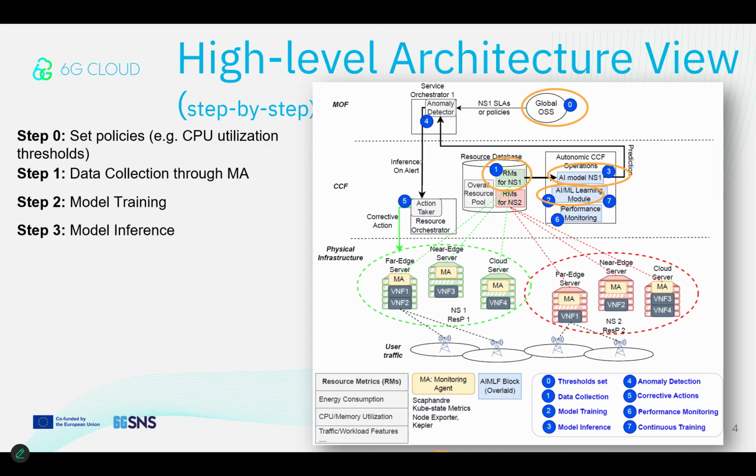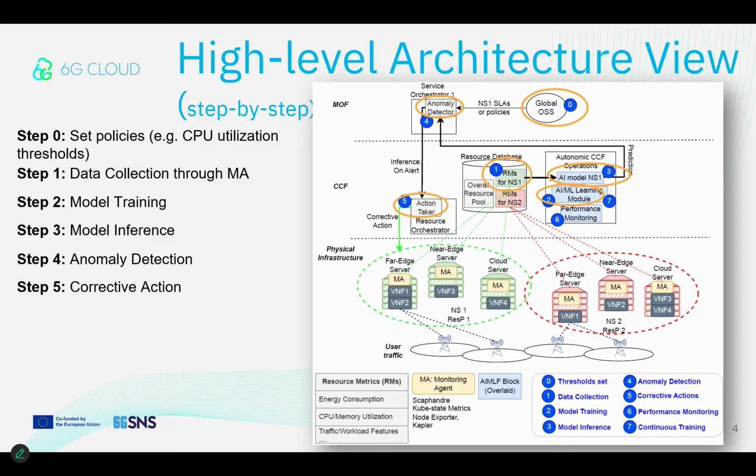Then, the predictions provided by the ML model are analyzed by MOF's anomaly detector module, which is used to identify resource partitions with potential CPU overload. When a CPU overload is forecasted by the anomaly detector, it triggers an alert to the action taker, which resides in the resource orchestrator of the CCF. The action taker is responsible for performing a corrective action to counterbalance the SLA violation. Among many options, this POC uses a dynamic scaling of the NS resources as corrective action. Specifically, the resources are scaled up or down by either activating new servers or deactivating the underutilized ones.